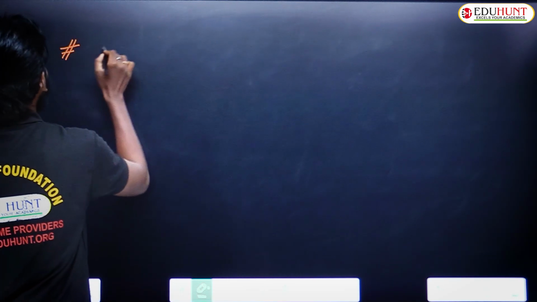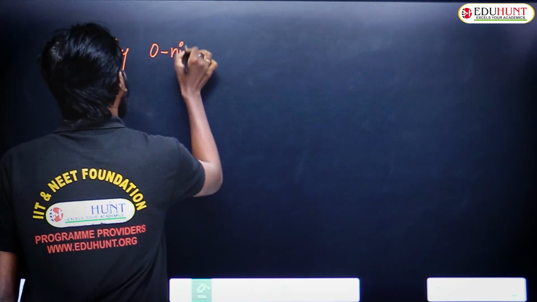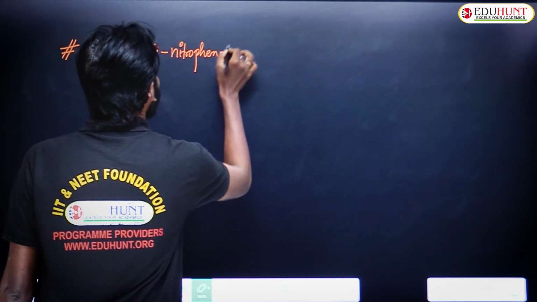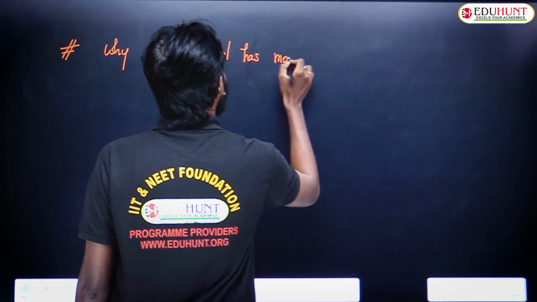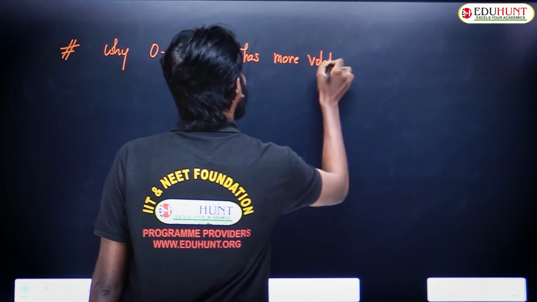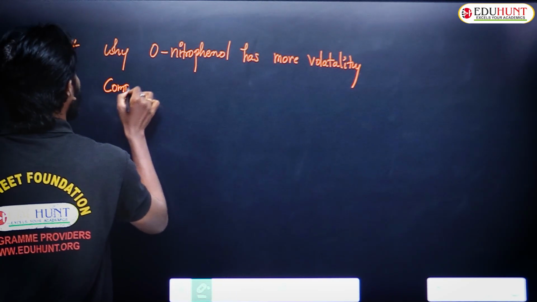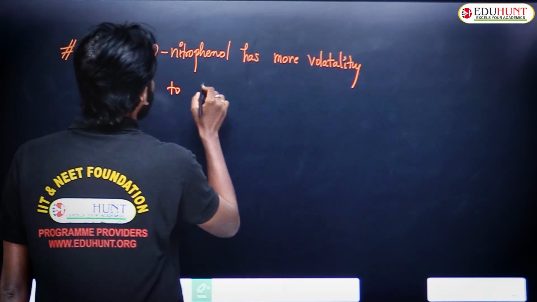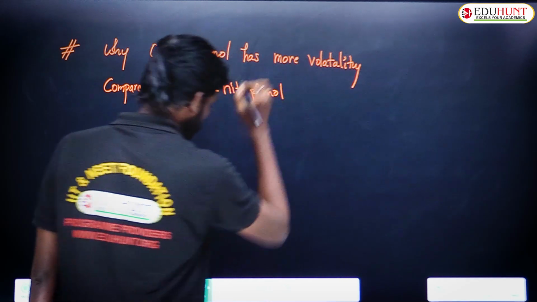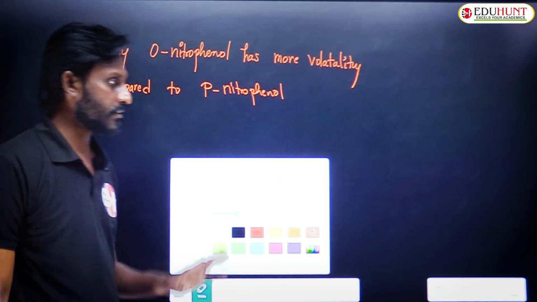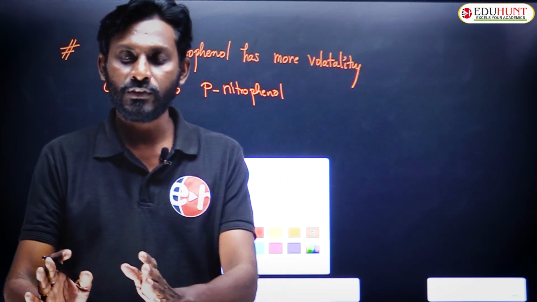Why orthonitrophenol, or why orthonitrophenol has more volatility compared to paranitrophenol. Okay, let me explain this. So this is the fact. The first point is, compared to paranitrophenol, orthonitrophenol is more volatile.